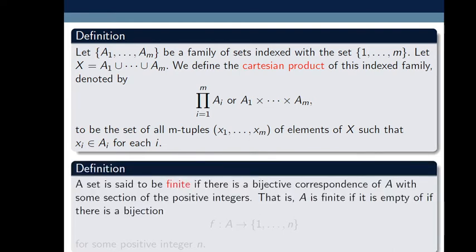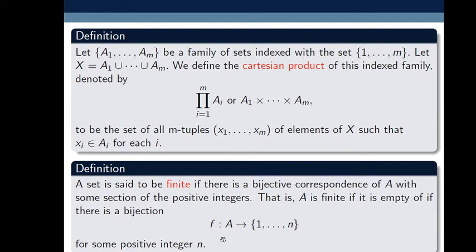Now what is meant by finite set? A set A is said to be finite if there is a bijective correspondence of A with some section of the positive integers. That is, A is finite if it is empty or if there is a bijection f from set A to the set 1, 2, up to n, where n is a positive integer.